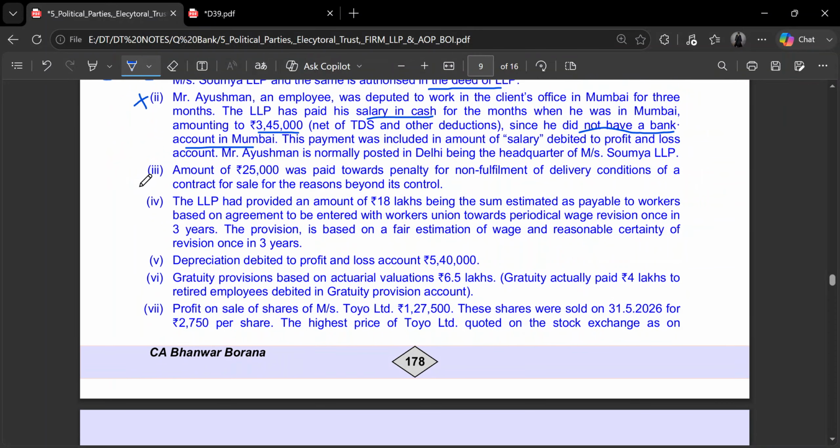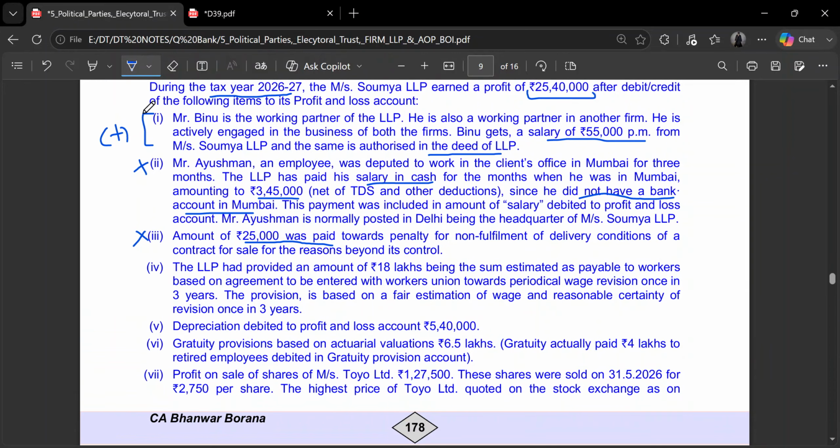Amount of 25,000 being paid for penalty of non-fulfillment of delivery. This kind of penalty is allowed as a deduction. Only penalty on income tax or GST is not allowed. That's why we have no adjustment to be done. There is no adjustment to be done in this case also, because these are all the figures which have been either reduced or added to the income figure. Therefore, this has already been reduced, so we will not do any further adjustment for this.